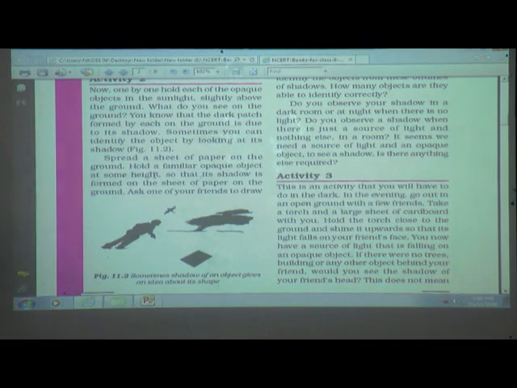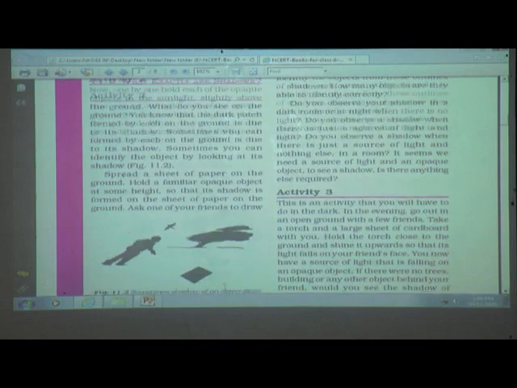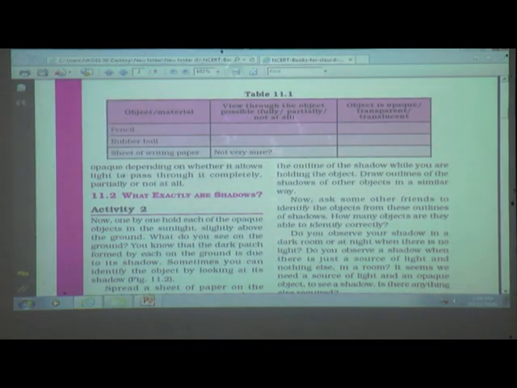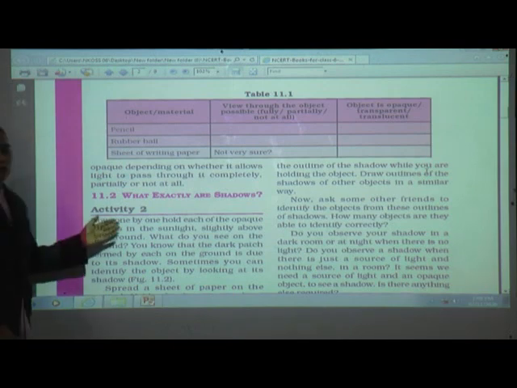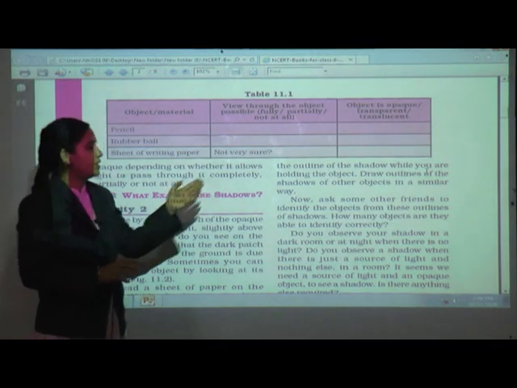Okay, ask one of your friends to draw the outline of the shadow while you are holding the object. So just ask another friend to draw the outline of the object. Now draw outlines of the shadows of other objects in a similar way. So you can draw the outlines of other opaque objects also in a similar way.